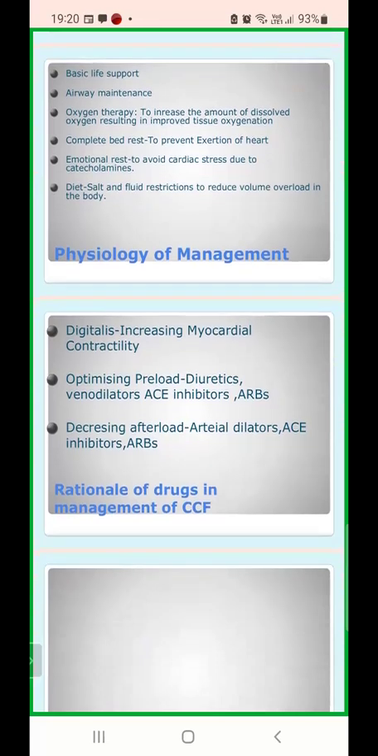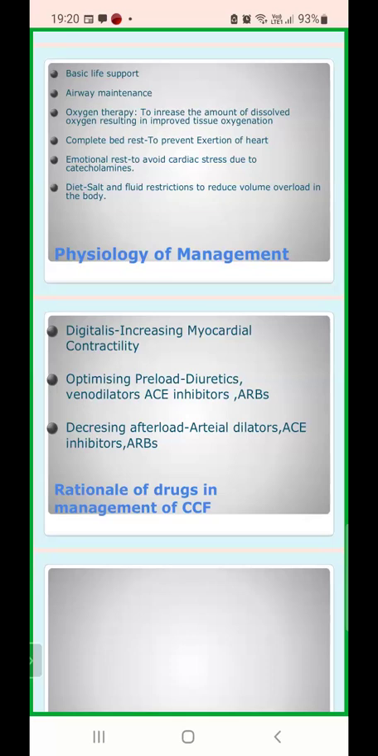First is the digitalis. Digitalis is going to increase the myocardial contractility. As we know, it has an action on the sodium ATPase pump, and it is increasing the myocardial contractility by increasing the availability of calcium. And what about optimizing the preload and afterload of the heart? Preload of the heart can be optimized by using diuretics and venodilators.